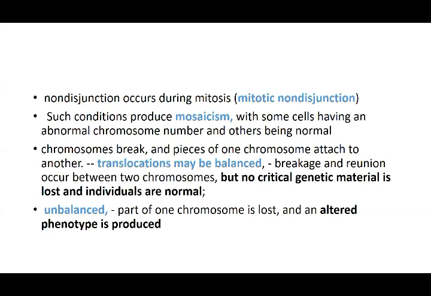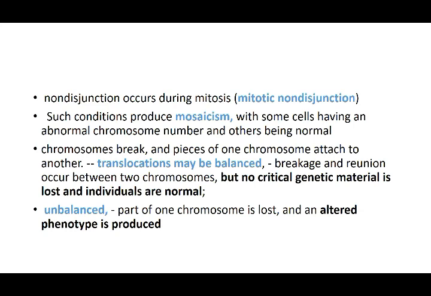But whereas if a part of the chromosome is lost, an altered phenotype is produced. That is, all of a sudden one chromosome has less genetic material and the other one has a lot more. So the phenotypic appearance, that is the external appearance, changes. So that becomes an unbalanced genetic material presentation, and that will lead to a chromosomal abnormality.